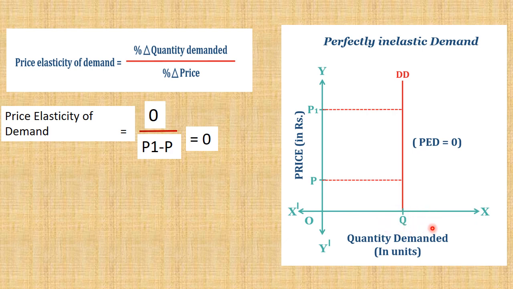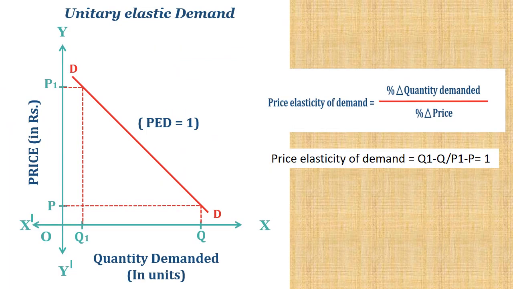The same amount of quantity demanded is there. In this kind of situation, we need to divide the quantity change, which is 0, by the price change, and then it comes to 0. So in perfectly inelastic demand, the coefficient of elasticity is 0.